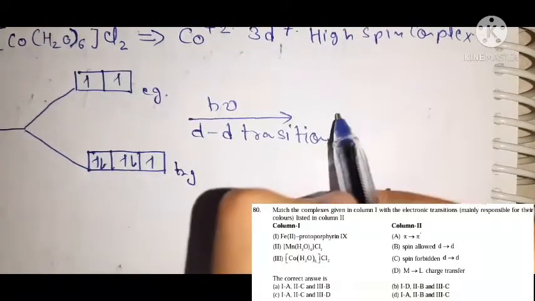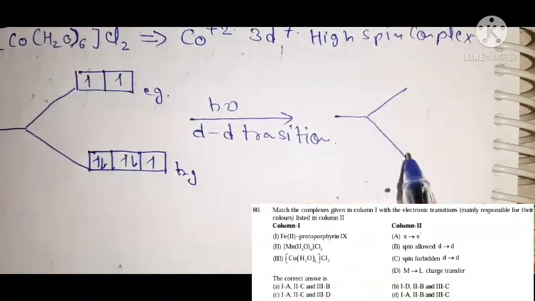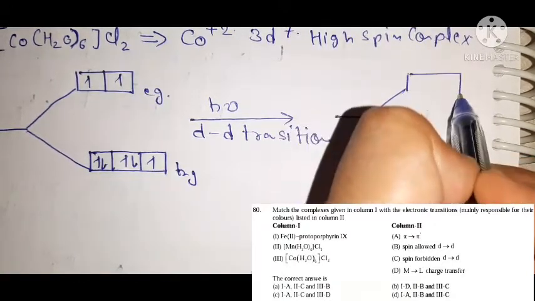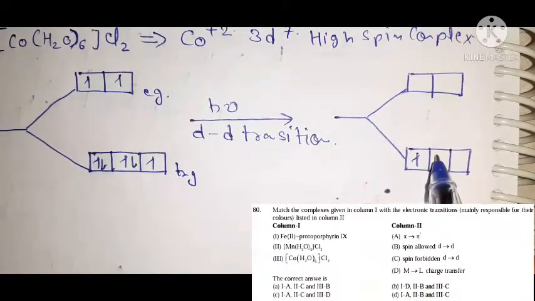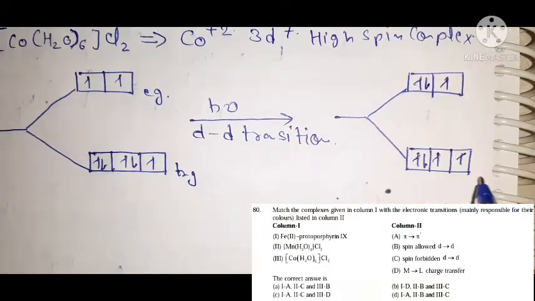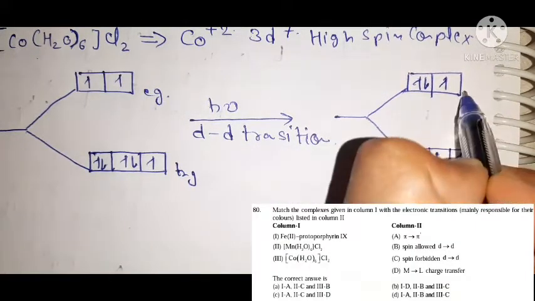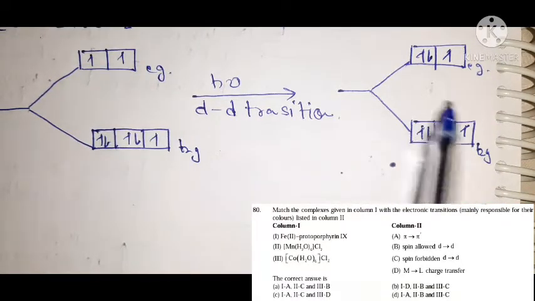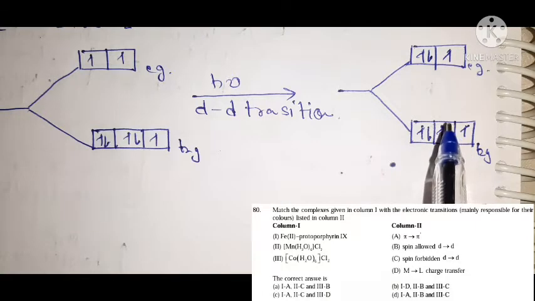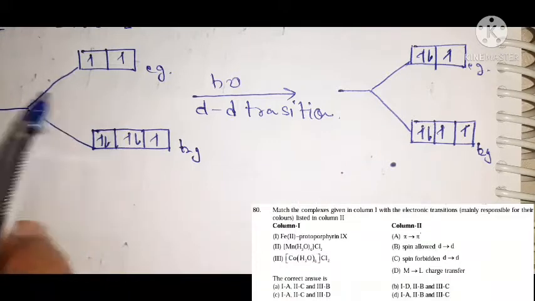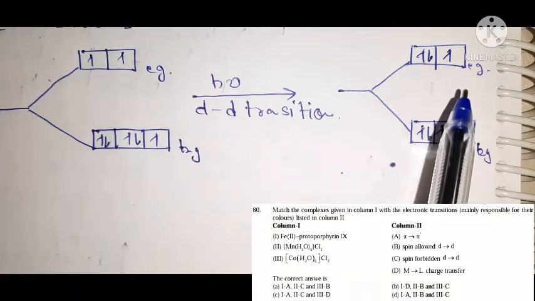That means when you irradiate this complex, a single electron can transfer from lower t2g to higher eg orbital. So after irradiation, one electron jumps from lower t2g to higher eg orbital. This is the pattern you observe before irradiation, and this is the pattern observed after irradiation of this sample.